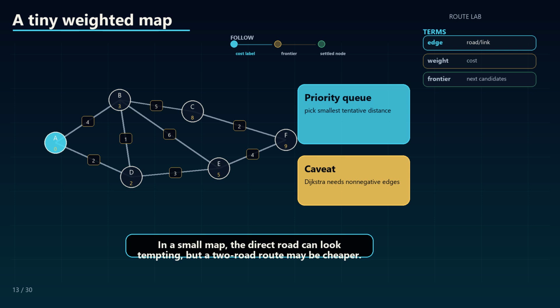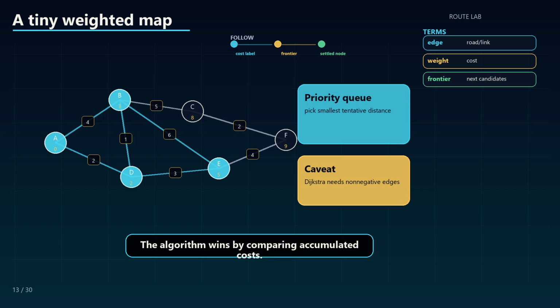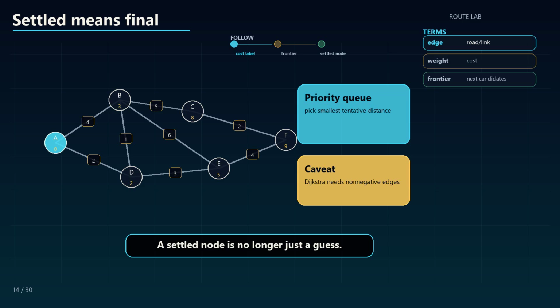In a small map, the direct road can look tempting, but a 2-road route may be cheaper. The algorithm wins by comparing accumulated costs. A settled node is no longer just a guess. It has crossed from candidate into certainty. That vocabulary is the heart of shortest path reasoning.